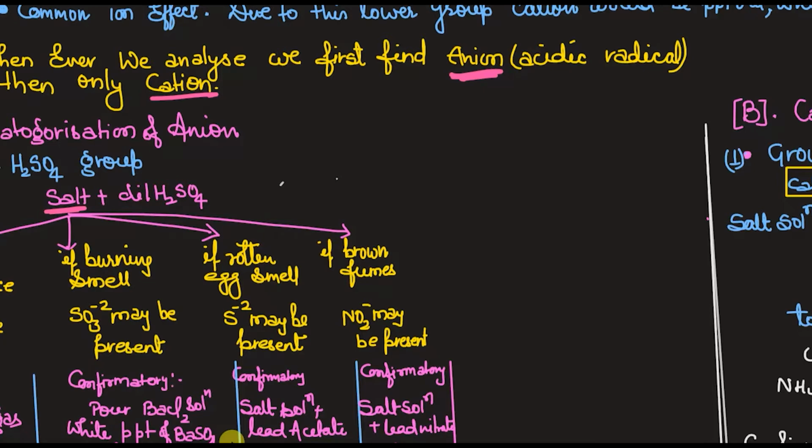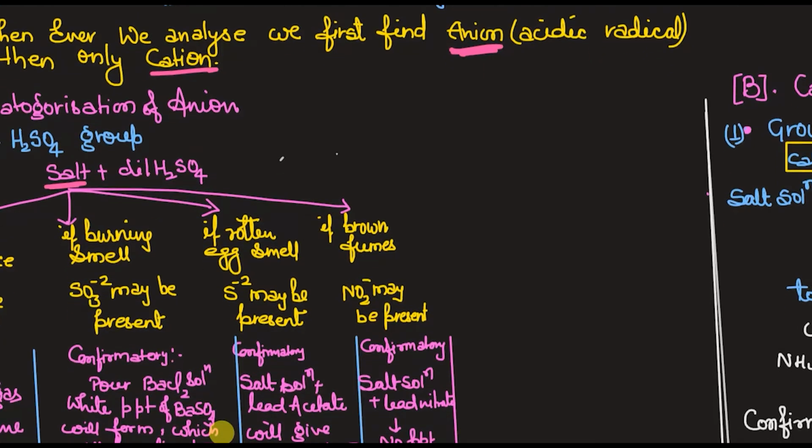So when we add dilute H2SO4 to a salt, what happens? There can be 4 observations. These are called observations. We'll see that either of these 4 observations, or not all 4, either of these will be there.